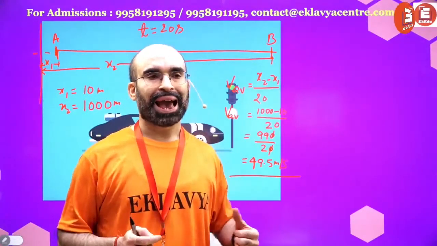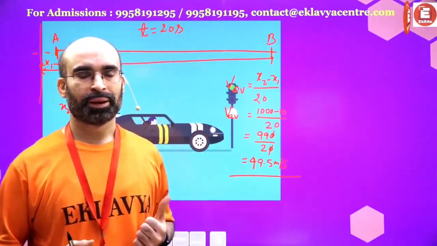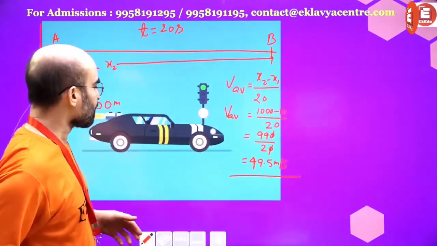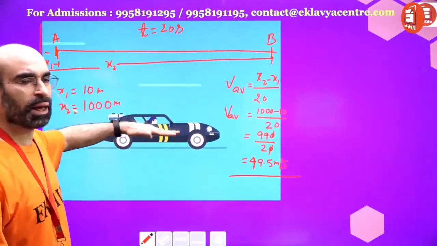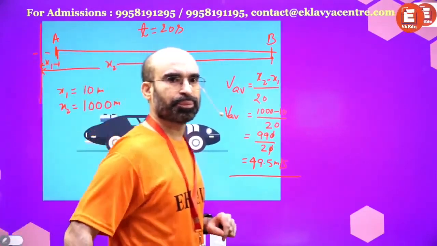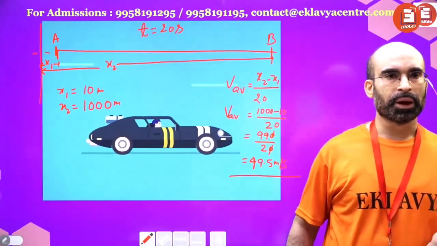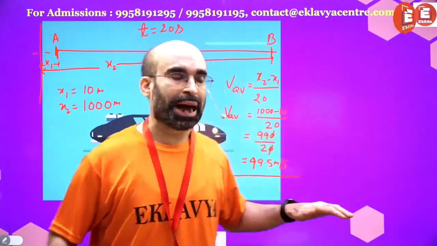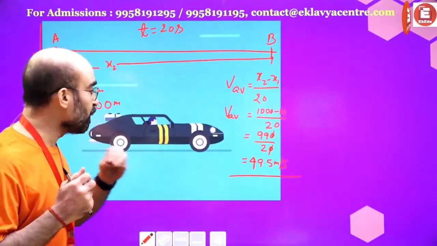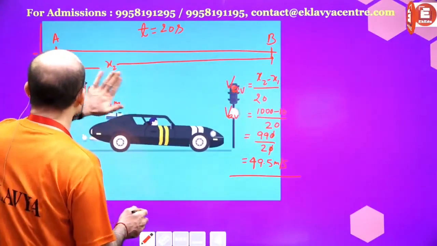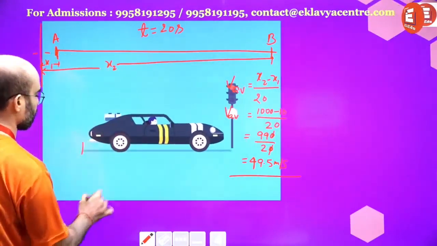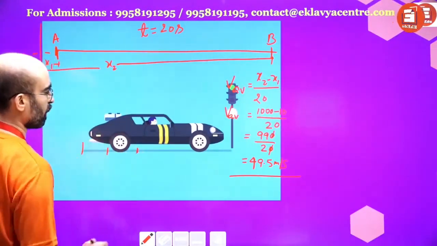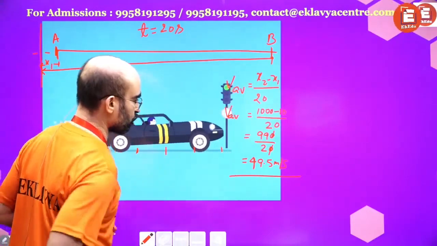Now mind it, average velocity. But do you think that this same average velocity the car is maintaining? Average velocity is this, but I am interested in finding out the velocity at this moment, at this moment, at different moments.